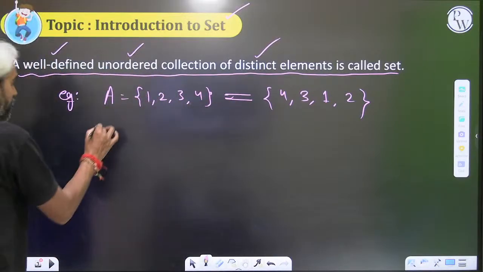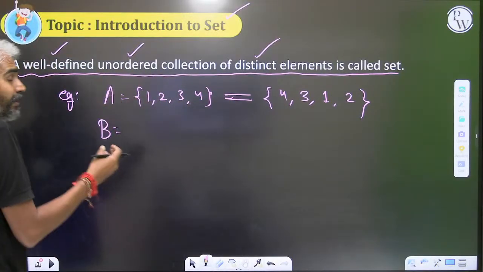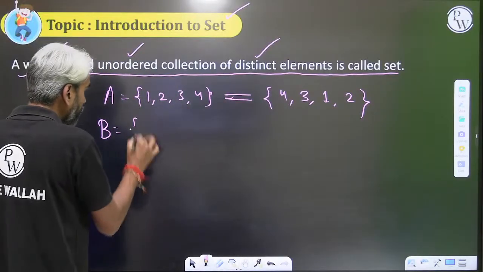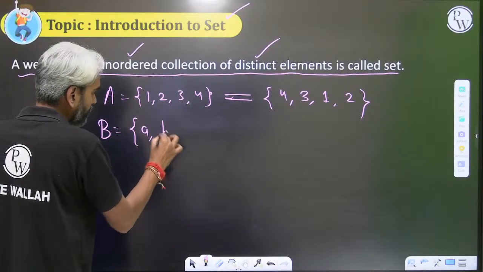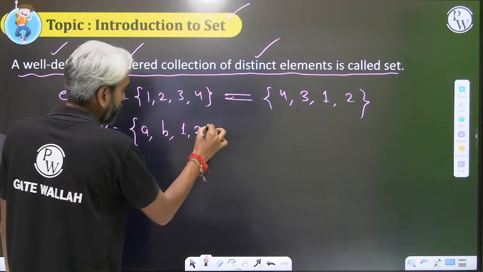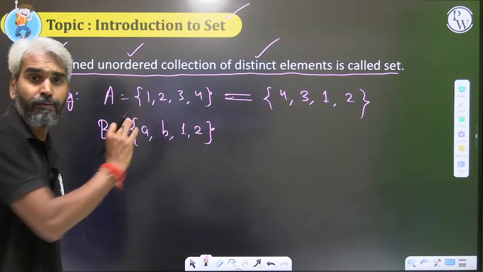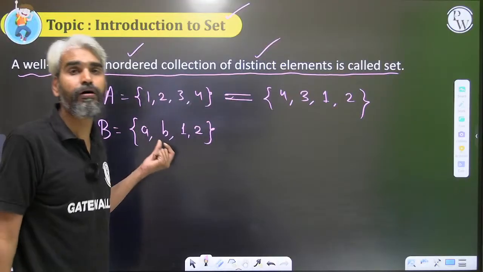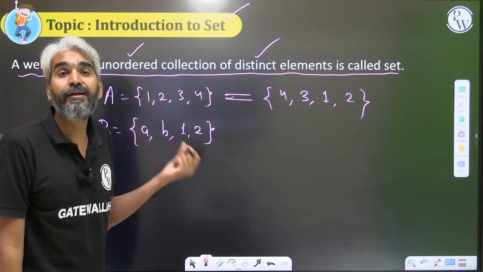Apart from that, some of you may say that a set is a collection of similar type of elements. No, this will be a wrong definition. It is not necessary. You may have some alphabets, you may have some integers, whatever you want may be present in your set, but the idea is that the members of the set must be well defined.